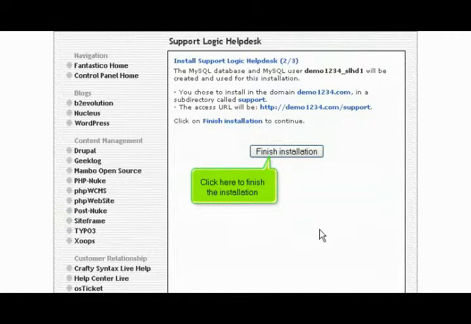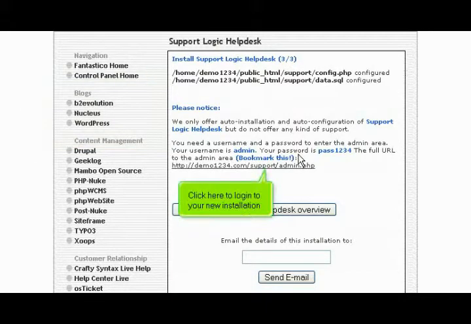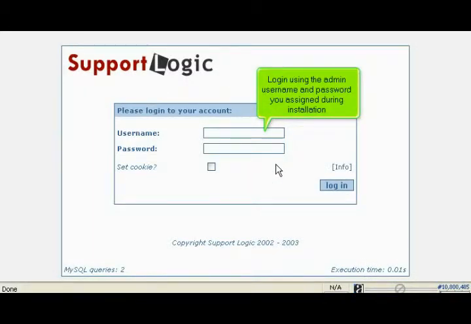Click here to finish the installation. That's it! Support Logic Helpdesk has been successfully installed in your account and is ready for you to start configuring it. Click here to log in to your new installation. Log in using the admin username and password you assigned during installation.